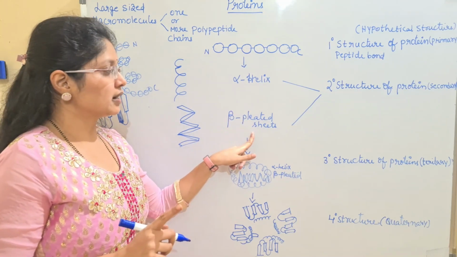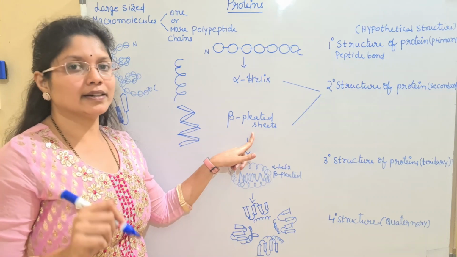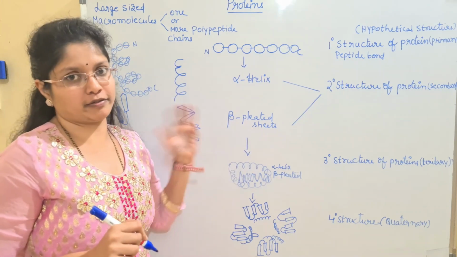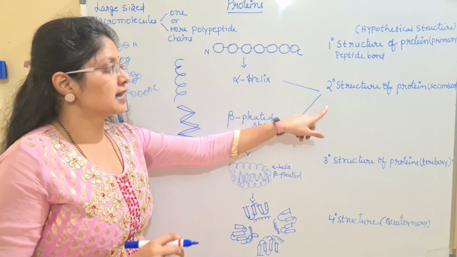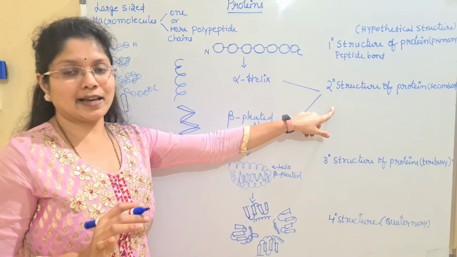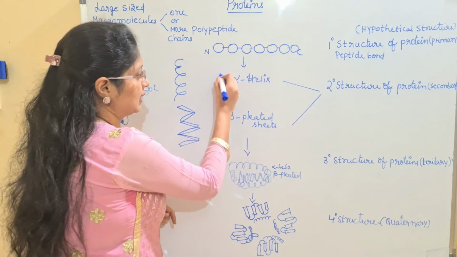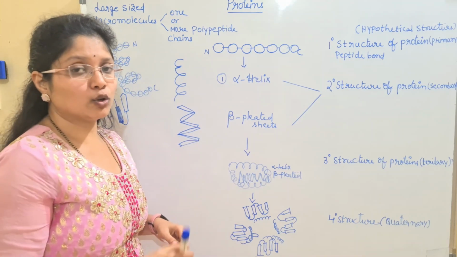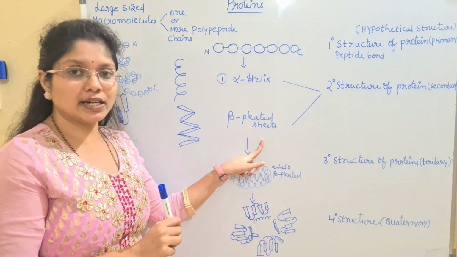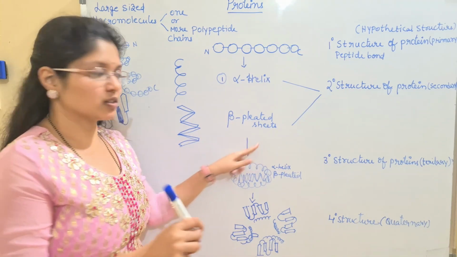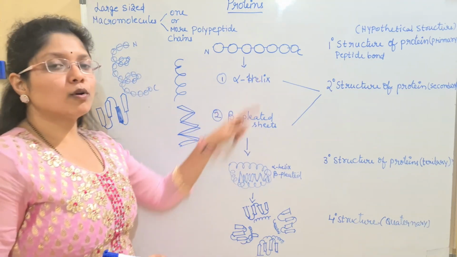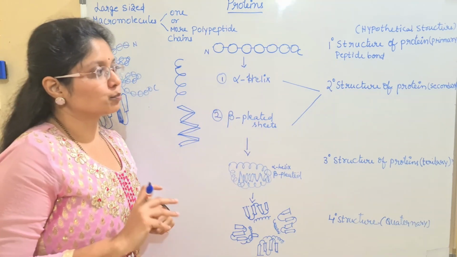Remember, the second one is the beta pleated sheet or beta motif. So what are the names, children? The secondary structure of the protein can be the alpha helix. What is the second type I have told you? The beta pleated sheets or beta motifs. So these are the two types of secondary structures of the proteins.